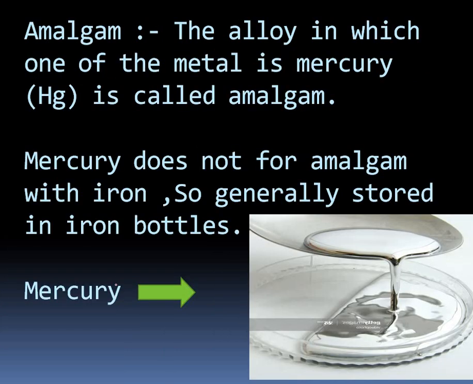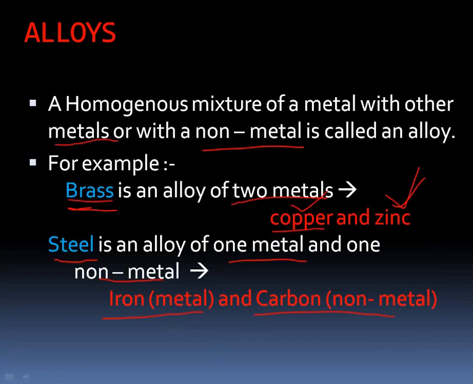Next, there is another thing named amalgam. But first, going back to the previous topic: what is the meaning of alloy? An alloy is a mixture of a metal and a non-metal, or a metal with a metal. But why do we need to make such mixtures with other metals or non-metals? Because an alloy has different properties from a pure metal.